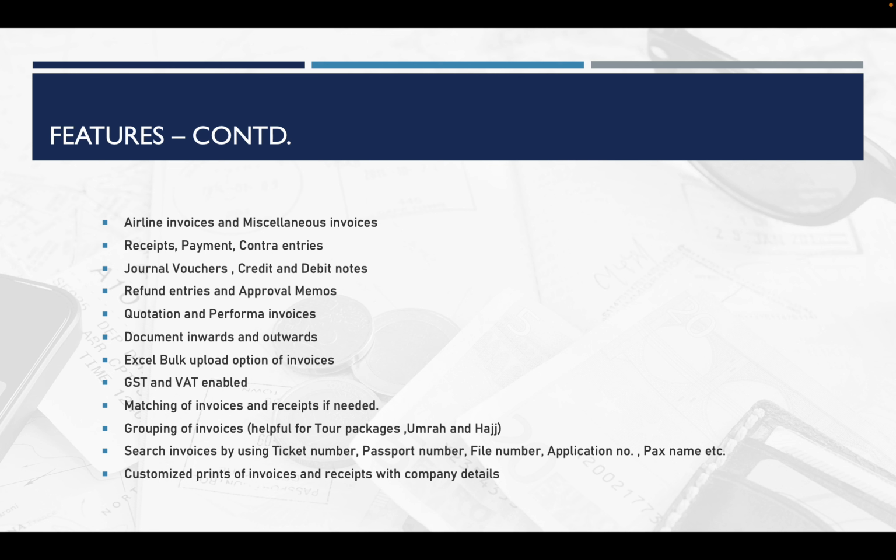Then for customized printing of invoices, receipts, payment vouchers and other documents, you can include your letterhead, logo, address, contact details, GST or VAT numbers, etc.